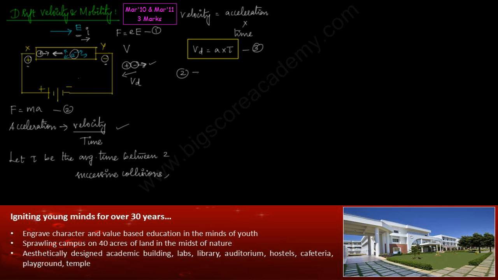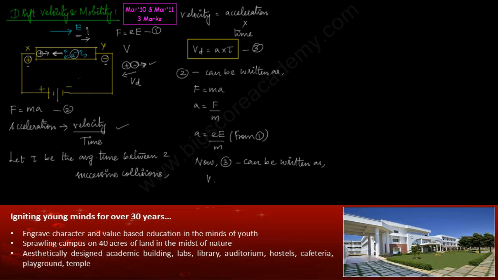Equation 2 can be rewritten as F is equal to ma, or a is equal to F by m, and this equation can again be rewritten as a is equal to eE by m. This is from 1. Now 3 can be written as Vd is equal to a into tau.